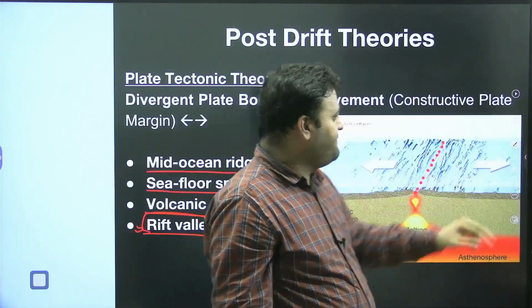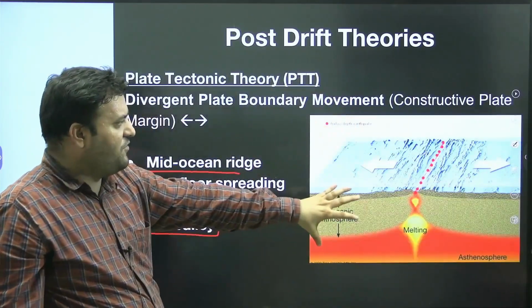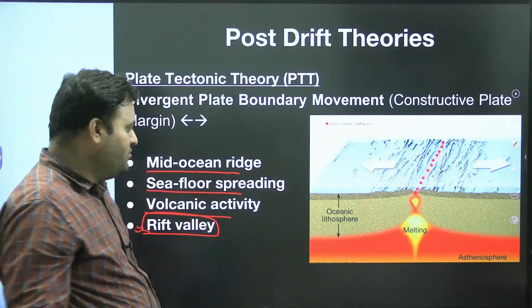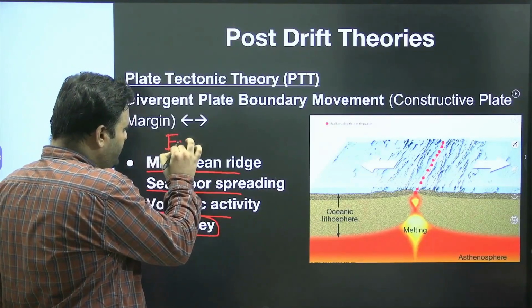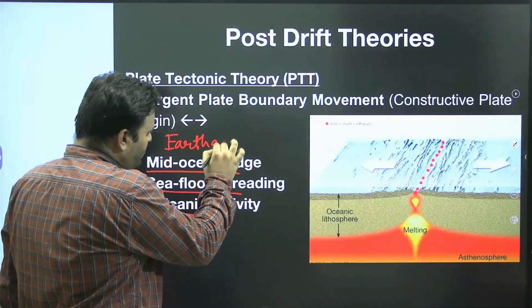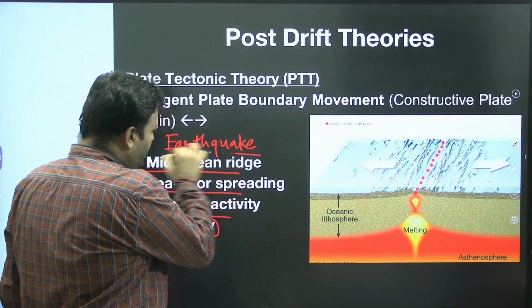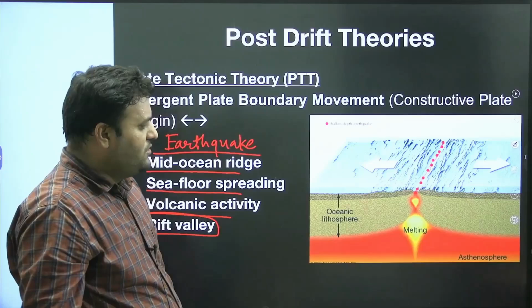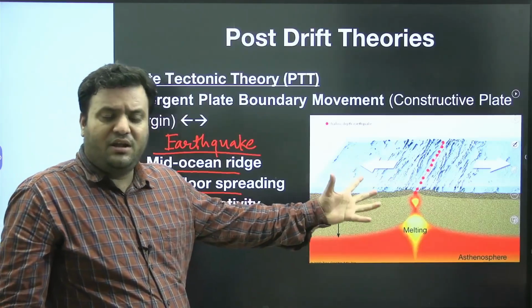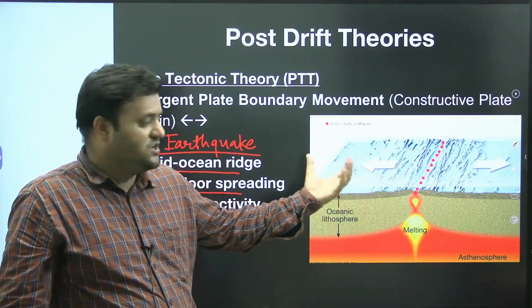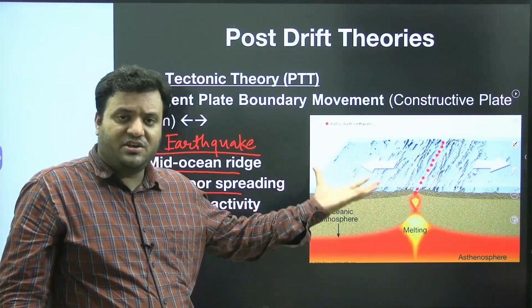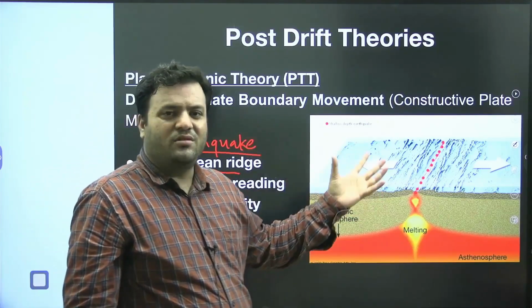One more thing: whenever we have this kind of divergent plate boundary movement, we have an earthquake as well. When there is a movement in the plate, there will be a shaking and vibration of the plate.